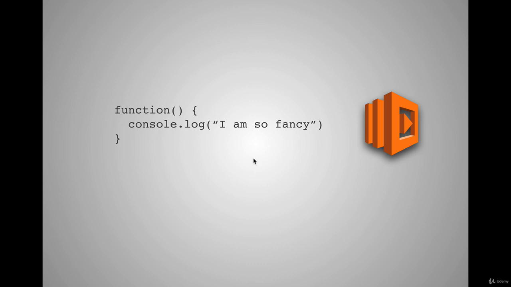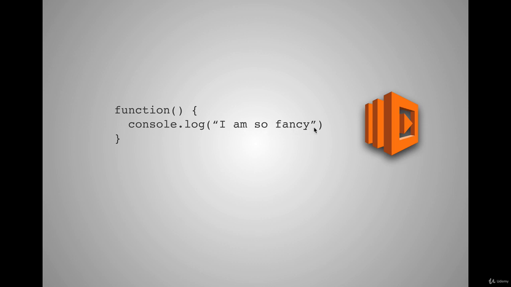When a user makes a request, let's say we just have a function that console logs, I'm so fancy. All we need to do is do, let's say, a fetch call from our app to the URL that Amazon Lambda provides for us. And we just upload this code to Amazon Lambda. And as soon as we do a fetch call to that URL, it's going to log, I'm so fancy.